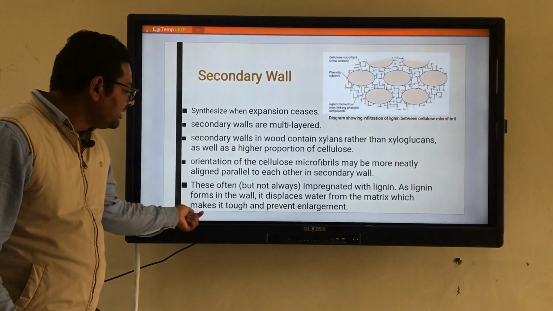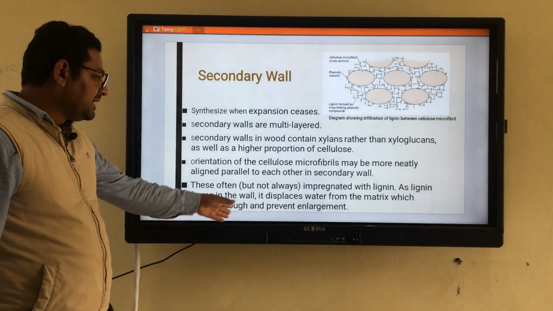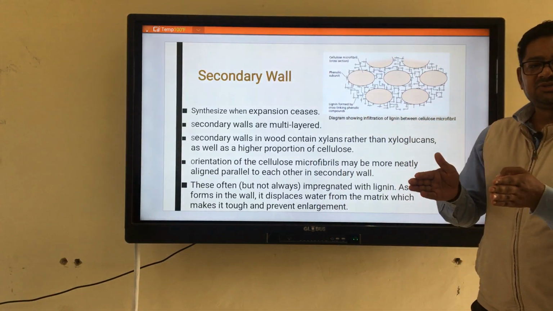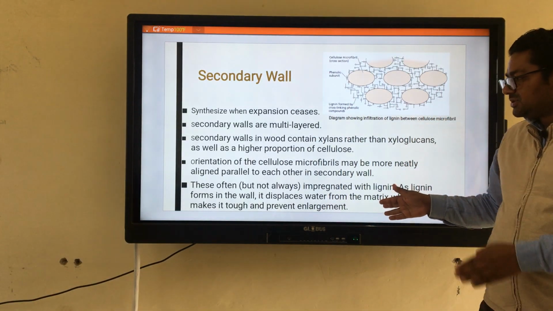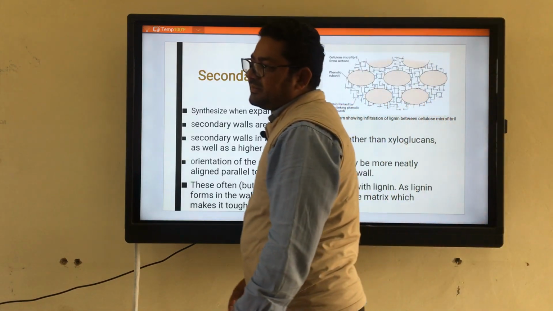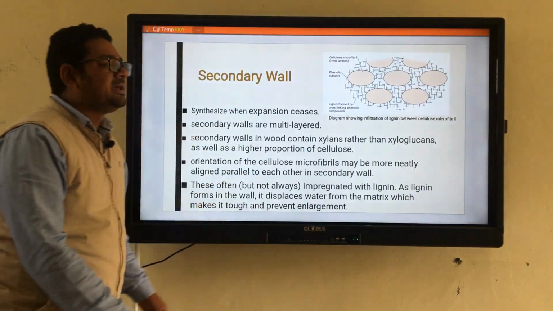When water is removed, it makes the wall tough and prevents enlargement. So it means when the cell reaches its maximum growth, at that time secondary wall formation takes place, and after the formation of the secondary wall there are very few chances for cell enlargement.